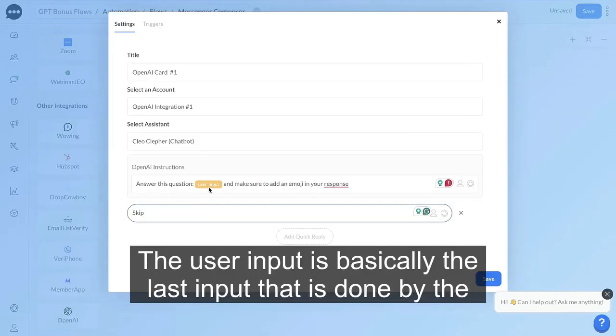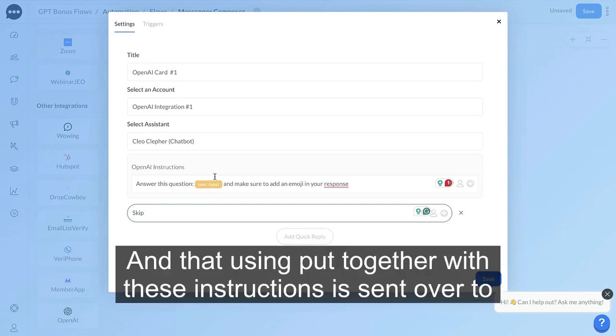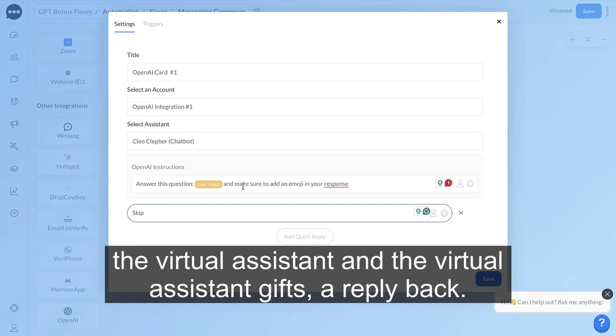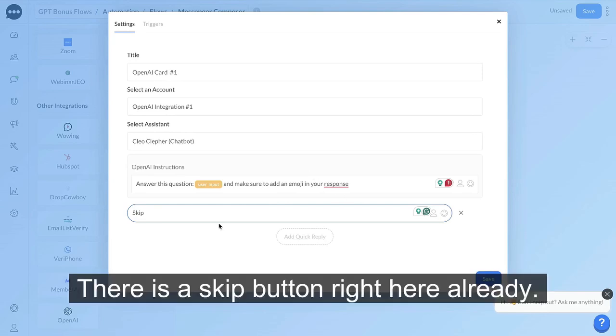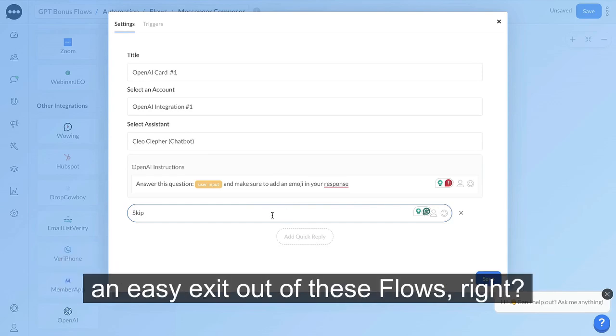The user input is basically the last input that is done by the subscriber inside your chatbot. That user input together with these instructions is sent over to the virtual assistant, and the virtual assistant gives a reply back, and it will then answer the customer or subscriber, right? There is a skip button right here already pre-populated for you, which you can use. You don't have to, but this allows for an easy exit out of these flows, right?